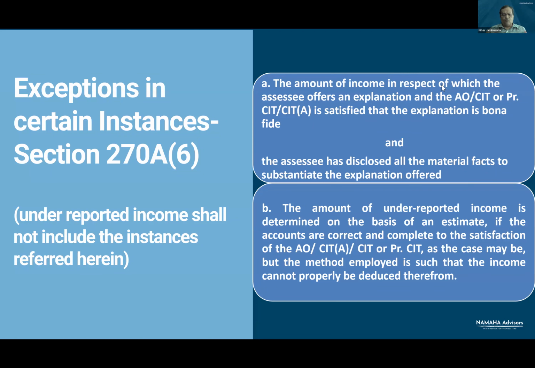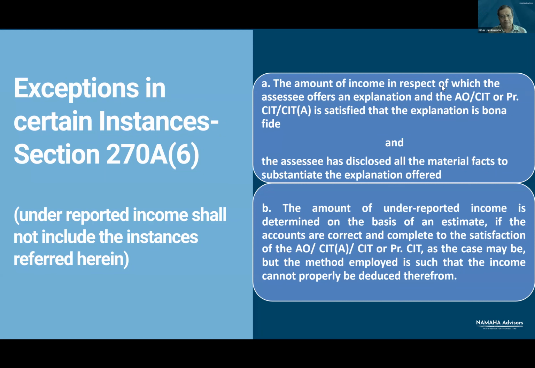Again, what is the situation? When addition is made in the income, but assessee offers an explanation to AO or CIT appeals, that explanation is bona fide and the assessee has disclosed all material facts to substantiate the explanation offered.